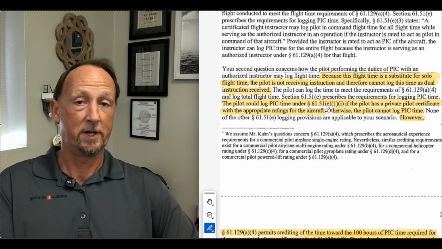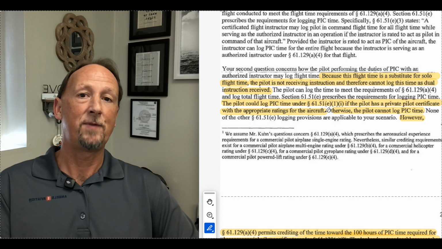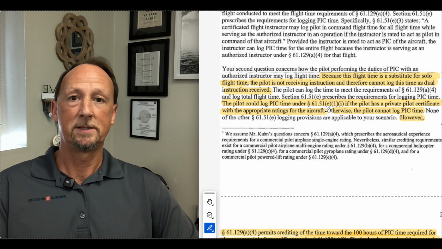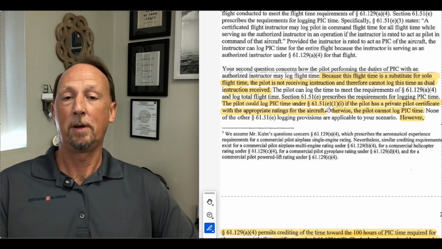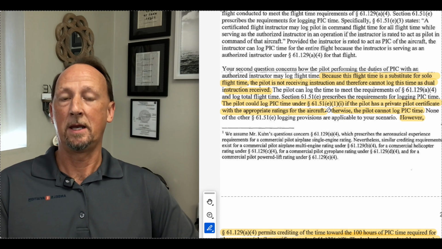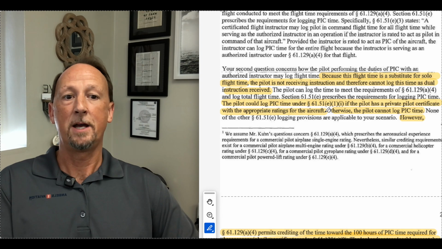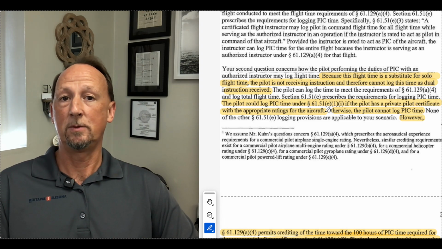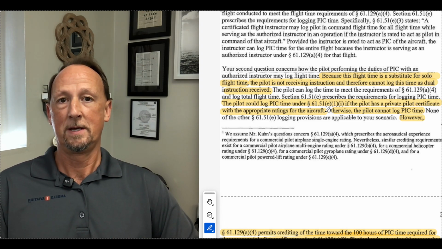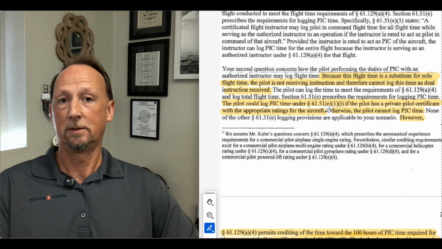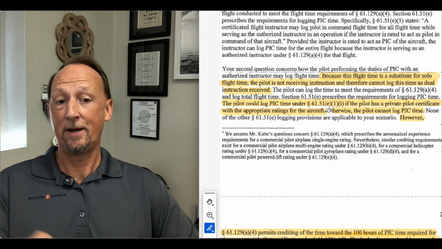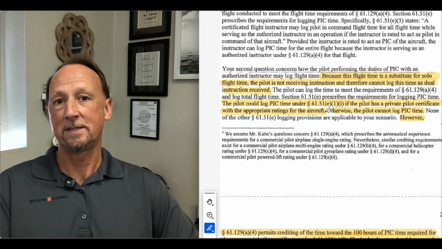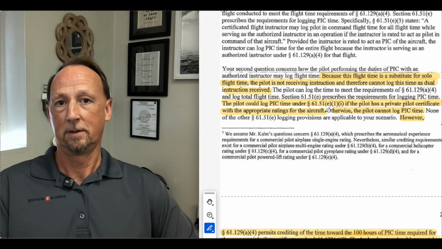The person receiving the training can only log PIC if they have a rating in the aircraft. For example, if I'm a commercial airplane pilot and I'm seeking a commercial rotorcraft helicopter certificate, and I do my 10 hours of supervised PIC with an authorized instructor on board, I cannot log dual in my logbook, and I cannot, according to this, log PIC in my logbook for this 10 hours of time.